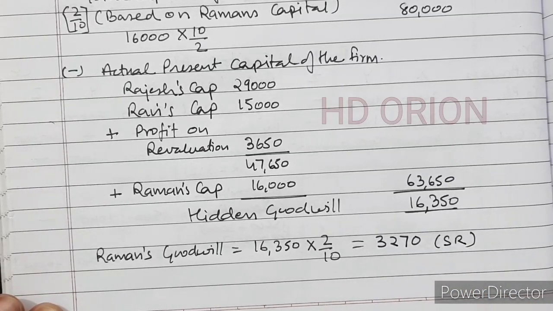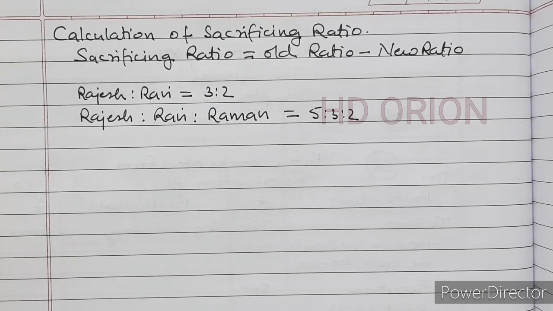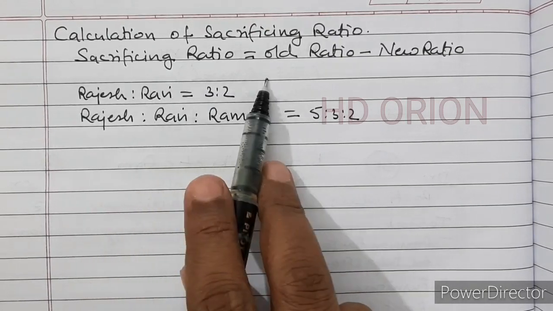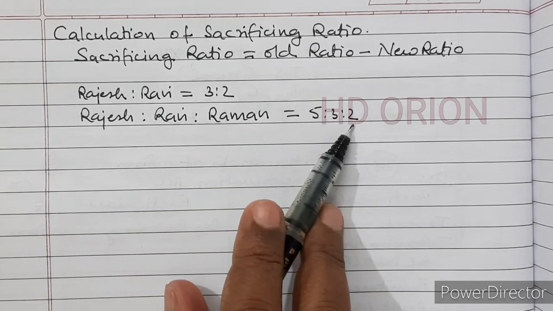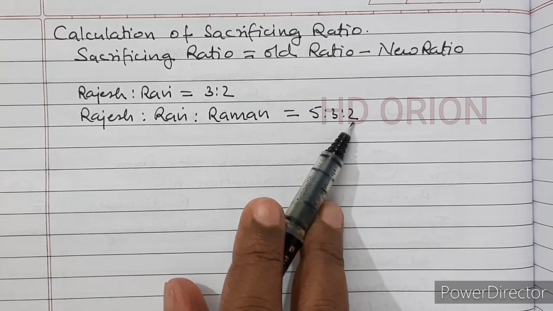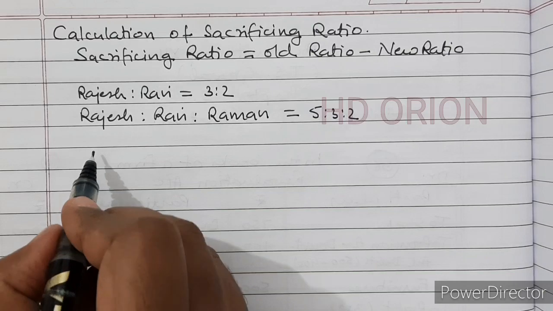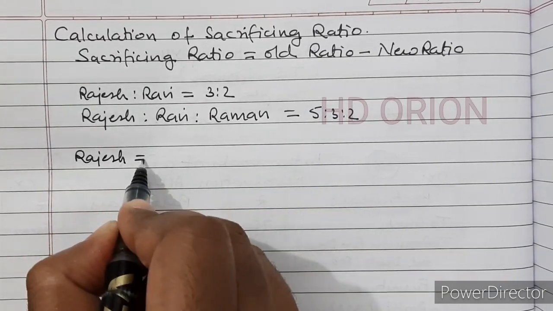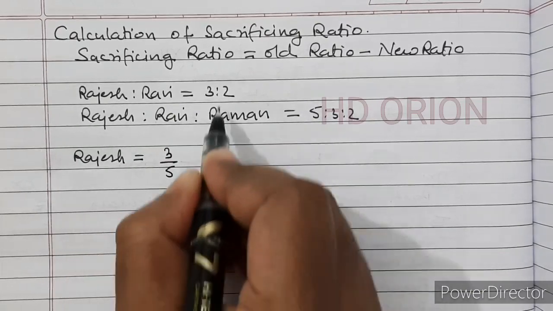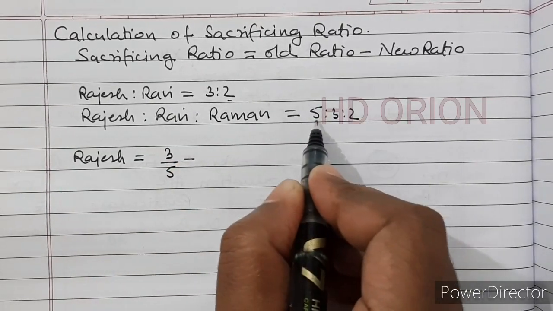So let us calculate sacrificing ratio. Sacrificing ratio is equal to old ratio minus new ratio, and old ratio is 3:2 and new ratio after Raman's admission is 5:3:2. So sacrificing ratio for Rajesh is equal to 3 by 5 minus 5 by 10.